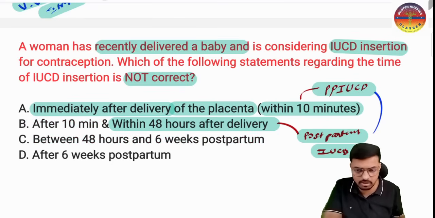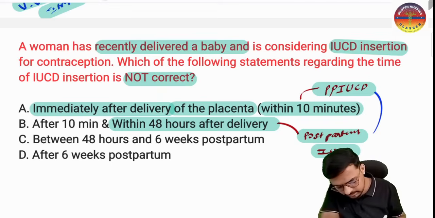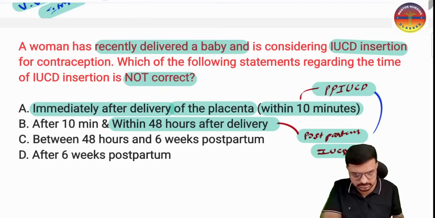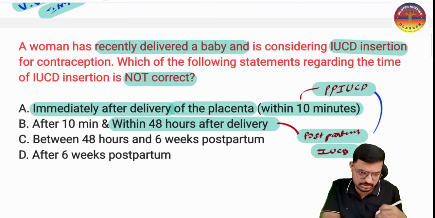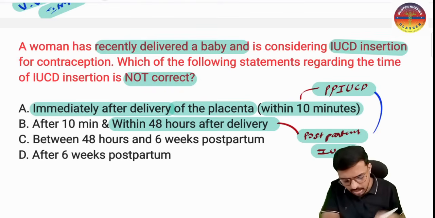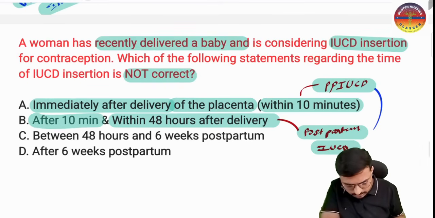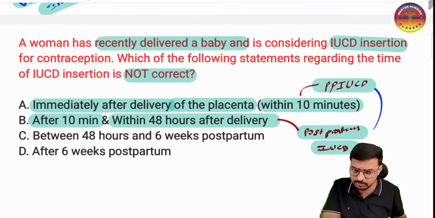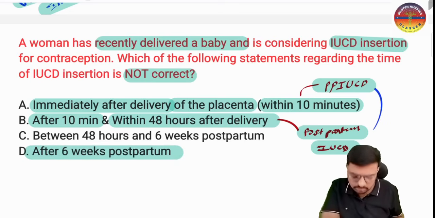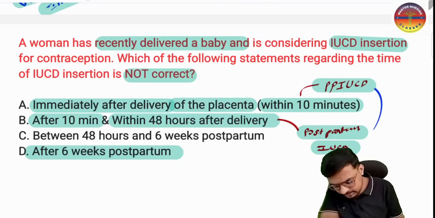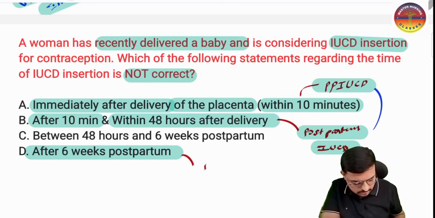So inserting within 48 hours is the best. Immediately after placenta delivery, within 10 minutes, is the post placental IUCD, and after 10 minutes within 48 hours you are inserting the postpartum IUCD. After 6 weeks of the delivery, this is the interval IUCD.